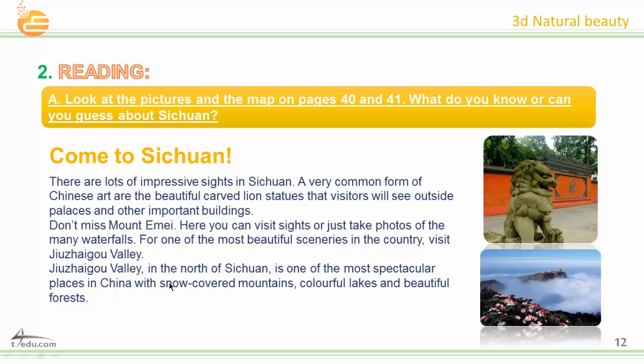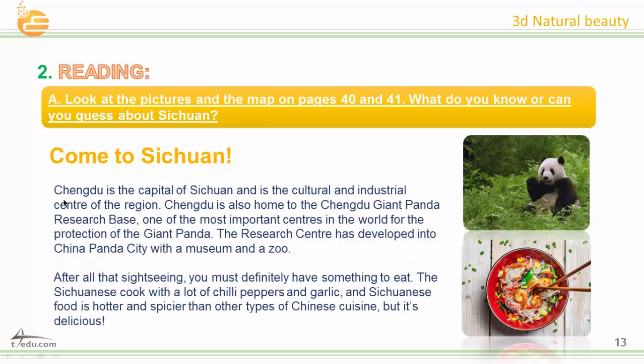lakes and beautiful forests. Chengdu is the capital of Sichuan and is the cultural and industrial center of the region. Chengdu is also home to the Chengdu Giant Panda Research Base, one of the most important centres in the world for the protection of the giant panda. The research centre has developed into China Panda City, with a museum and a zoo.